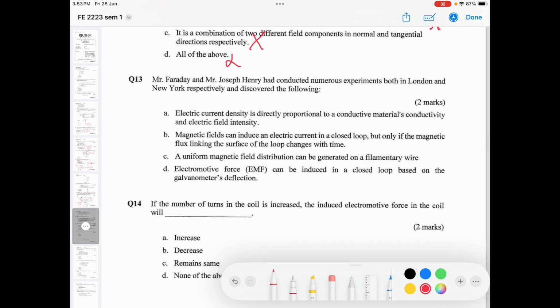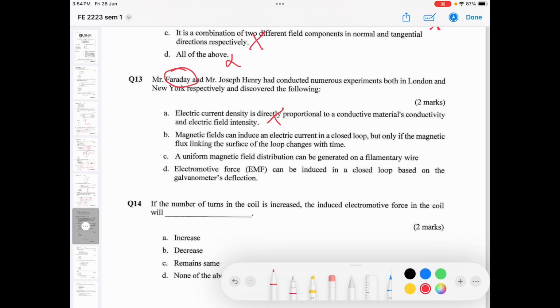Question 13. Mr. Faraday and Mr. Joseph Henry had conducted numerous experiments both in London and New York respectively and discovered the following. What they found out: electric current density is directly proportional to the conducting. Oh no, this is not about this because it is Faraday. Faraday is about the magnetic field, right?